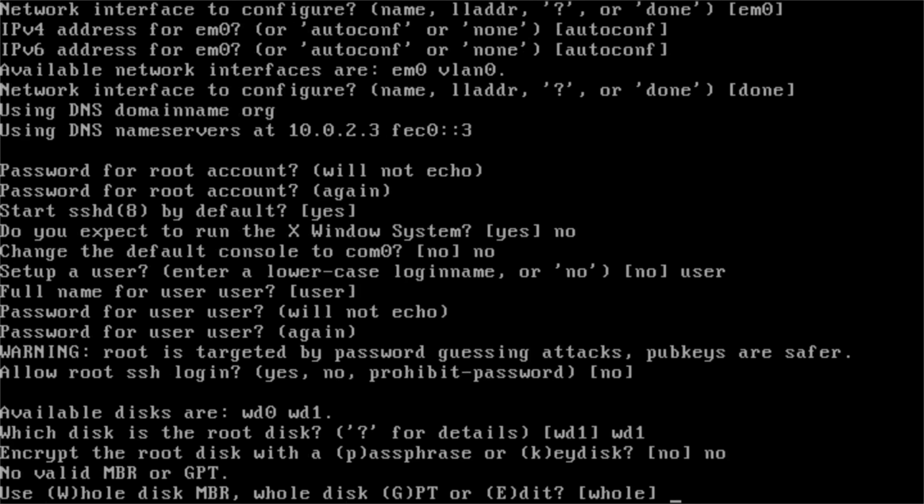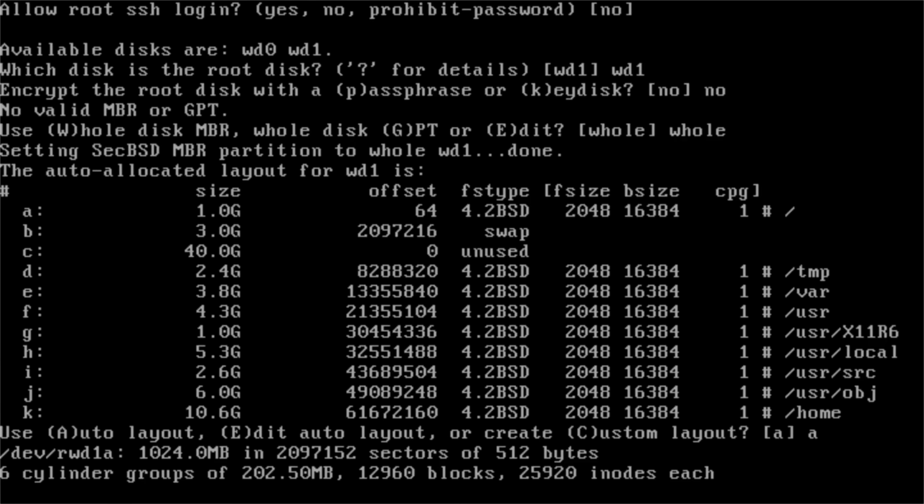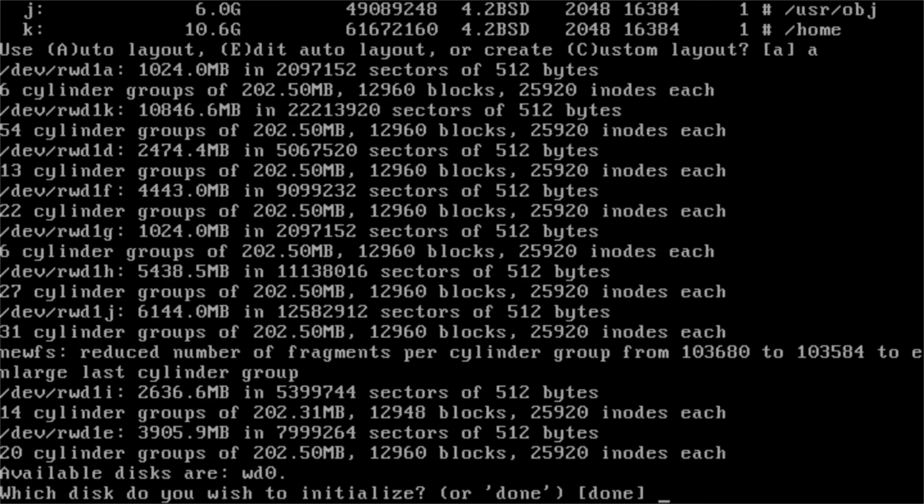Use the default option to install to the whole disk. For most modern systems, this is the correct choice based on firmware and disk layout. When shown the partition layout, accept auto layout. Only choose custom if you have specific requirements. When asked which disk to initialize, accept the default.